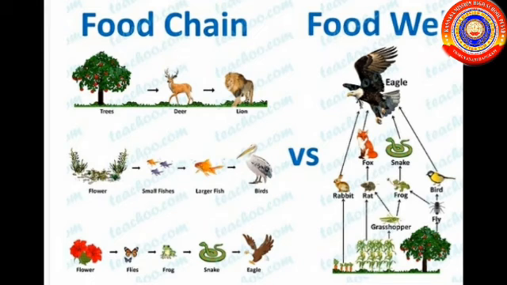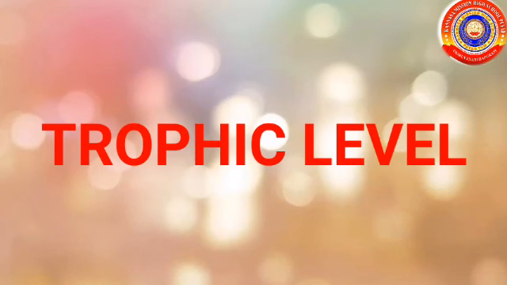So the destruction of any one species will adversely affect other species also. Gradually, this will affect the existence of all the organisms, and it will upset the equilibrium of an ecosystem.